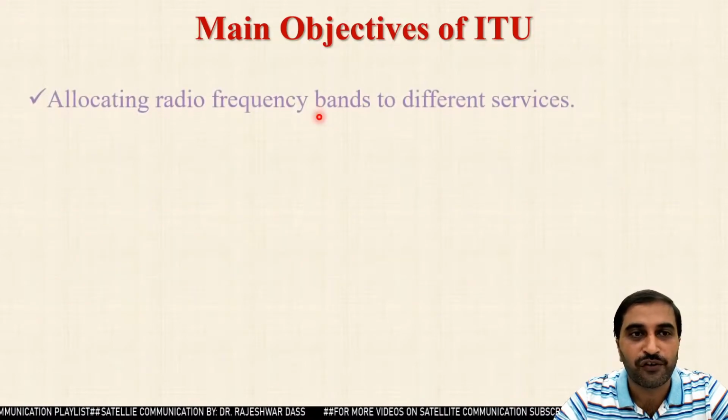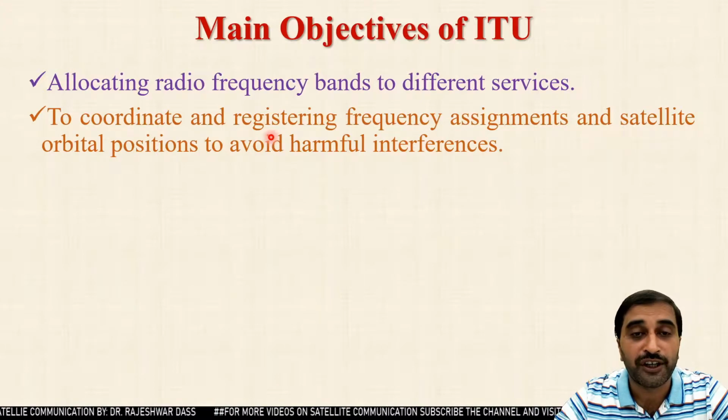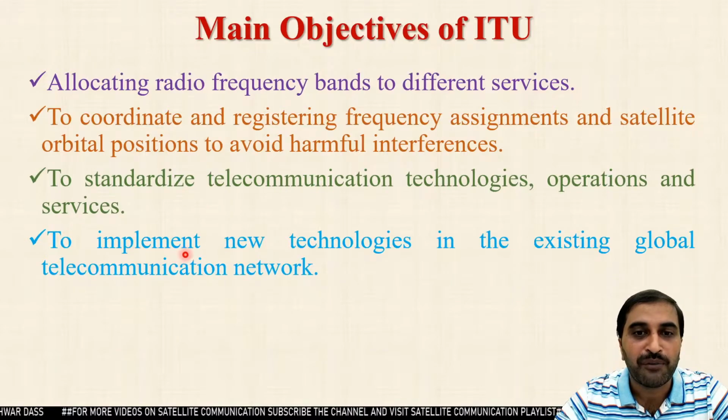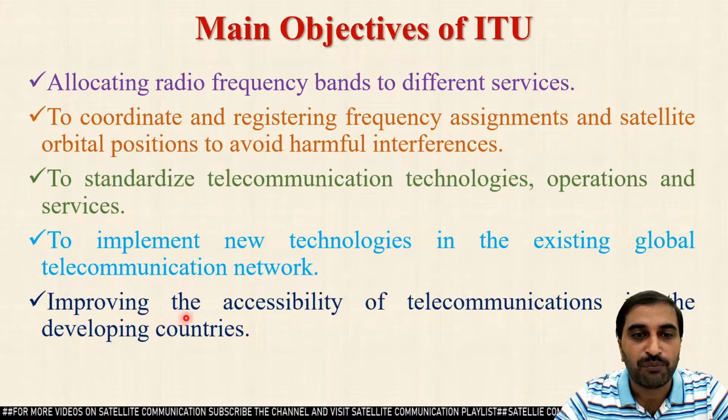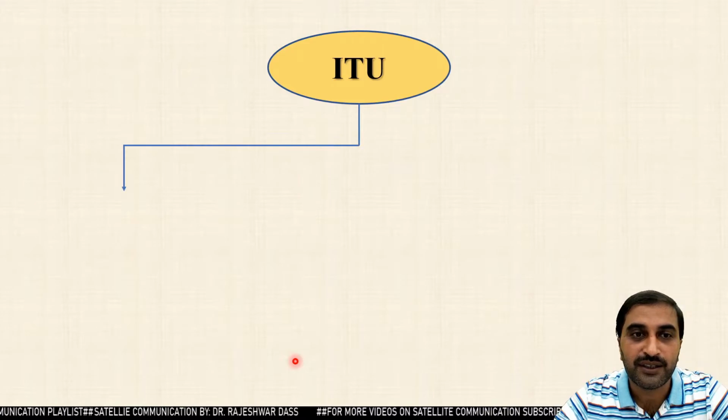The main objectives of ITU are to allocate the radio frequency bands to the different services, to coordinate and register frequency assignments and satellite orbital positions to avoid harmful interference, to standardize the telecommunication technologies, operations and services, to implement new technologies in the existing global telecommunication network, and to improve the accessibility of telecommunications in developing countries like India.